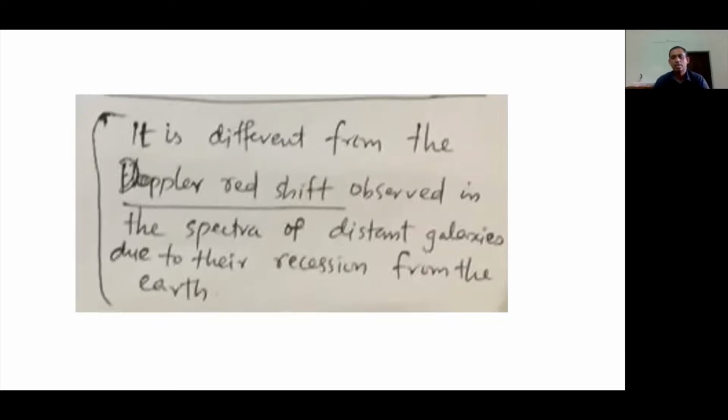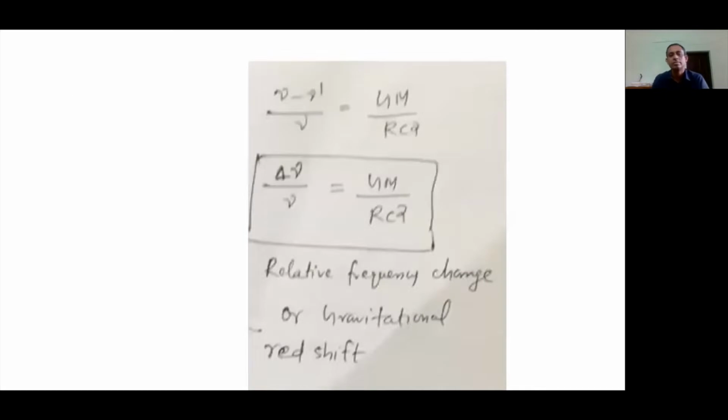Because the distant galaxies are receding, they are moving away from the Earth. As they move, there will be a decrease in the frequency. Again, the wavelength shifts towards the red end of the spectrum. That is due to the expansion of the universe, galaxies moving away from each other. But this thing is different.